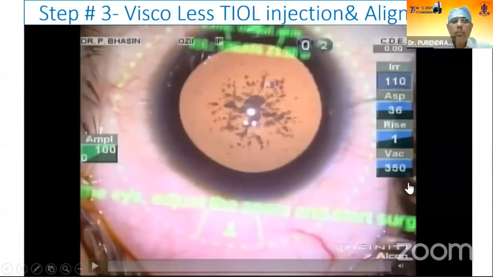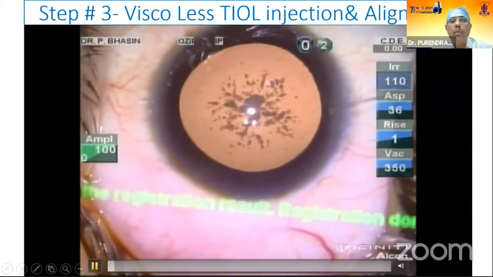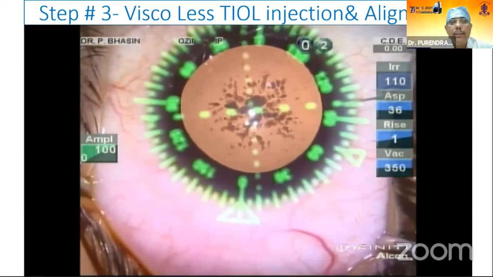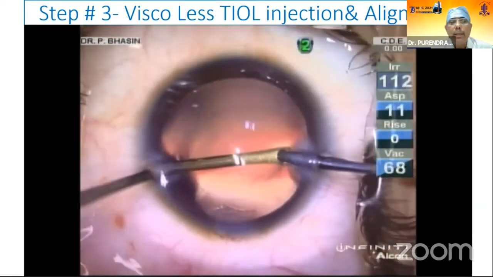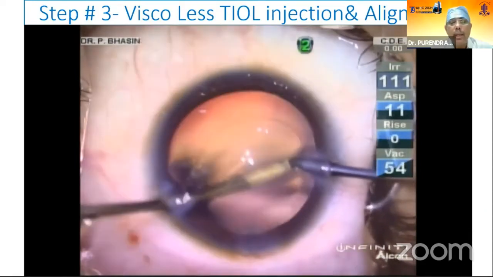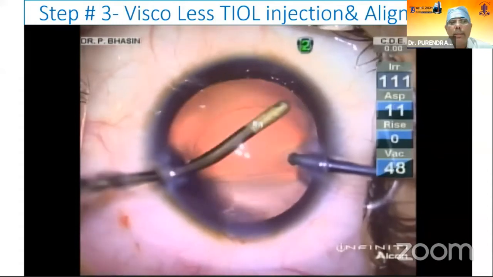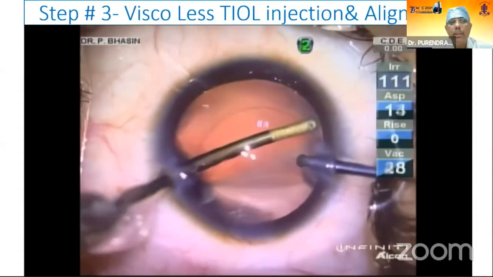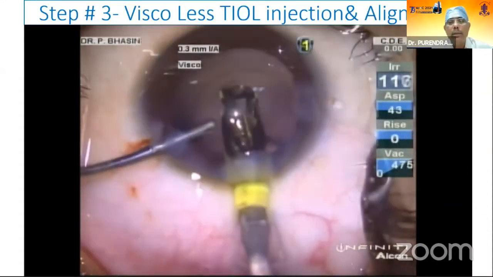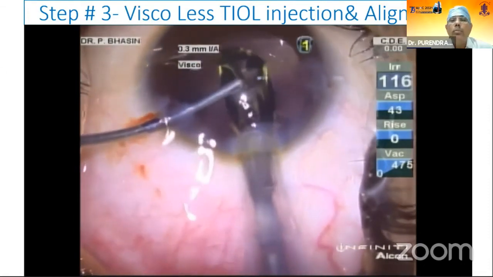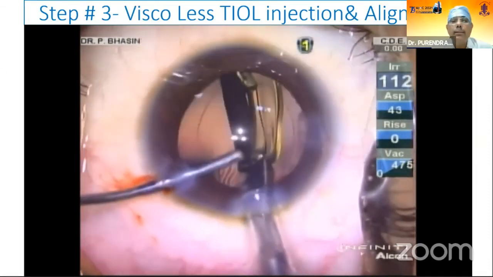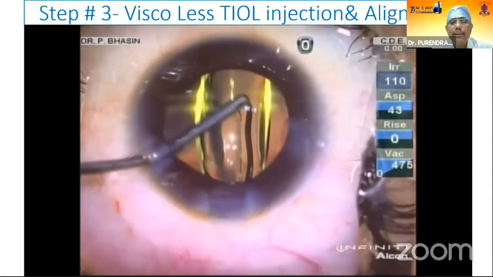So this is a case where the patient has pre-operative marking, as you have seen. I have done the cataract surgery. I'm not showing that part. And after polishing of the posterior capsule thoroughly, I don't have any financial interest in this, a lens is placed inside the bag.